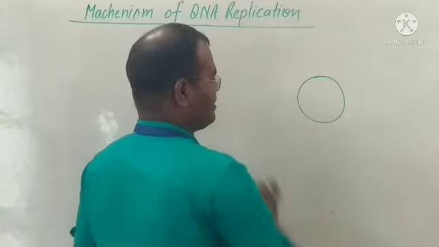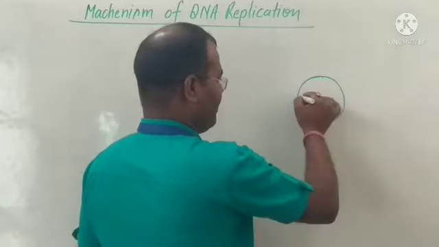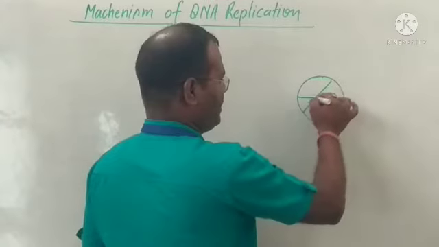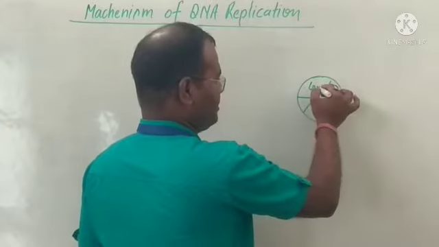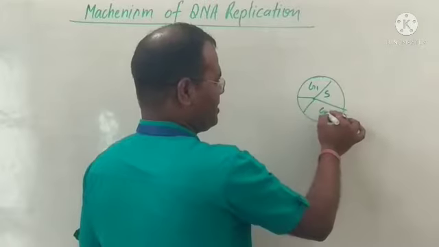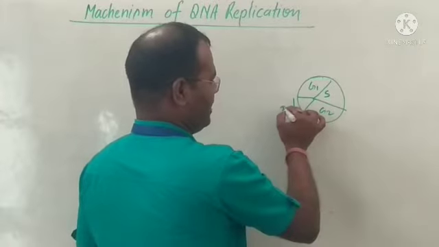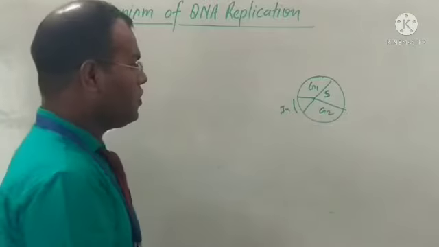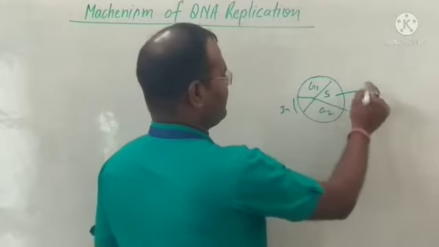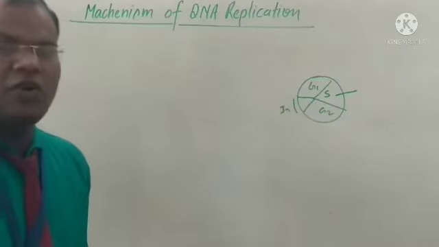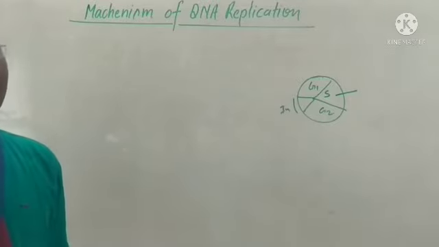This is the cycle, and it consists of many phases. The G1 phase, S phase, and G2 phase together are the interphase. Replication of the DNA occurs in the S phase, which is known as the synthesis phase.